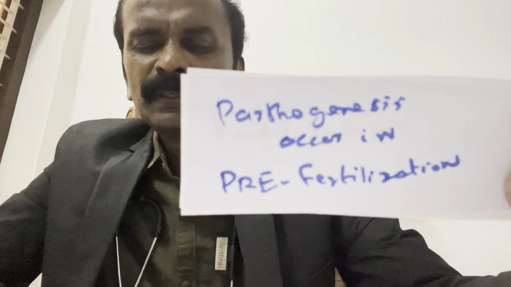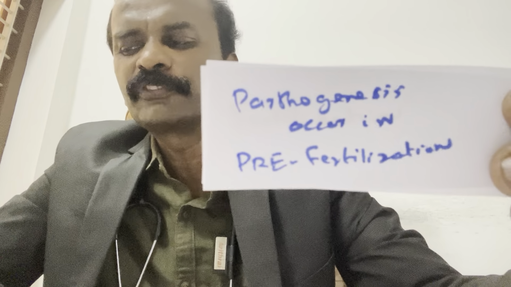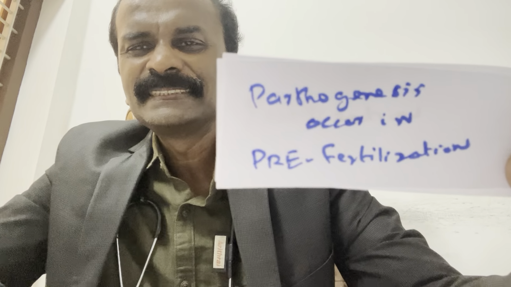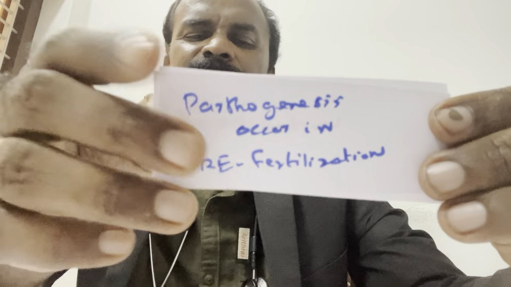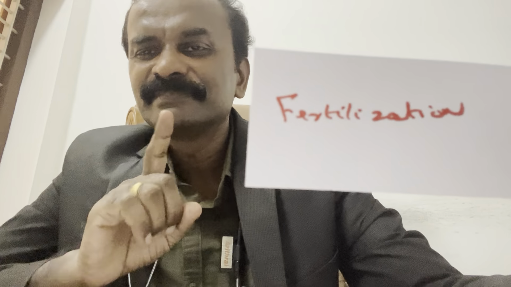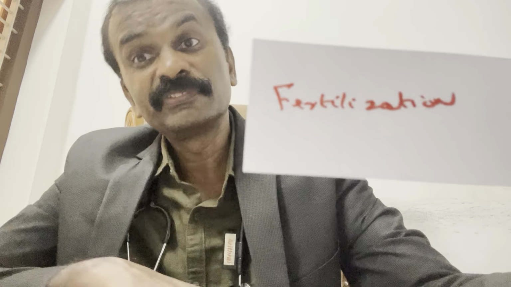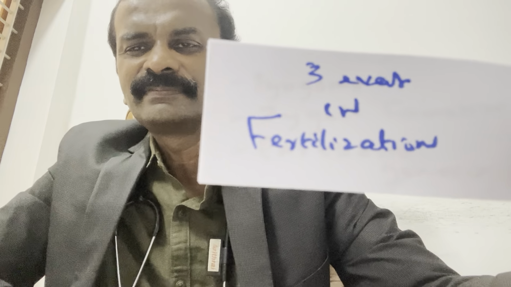So now you know: parthenogenesis occurs in pre-fertilization. True or false? Now you know this answer. Parthenogenesis occurs in the fertilization step. Your textbook says three events in fertilization.